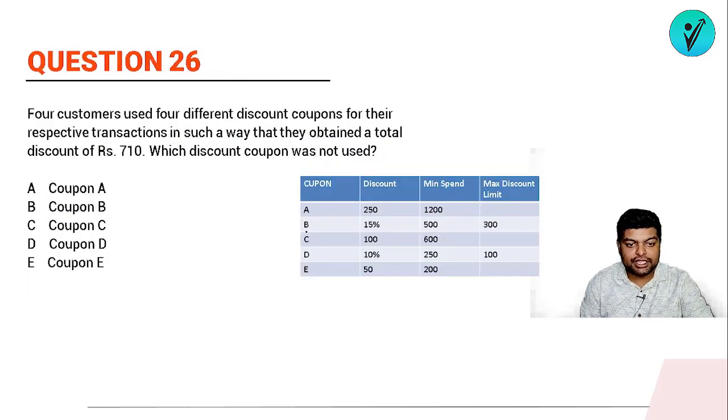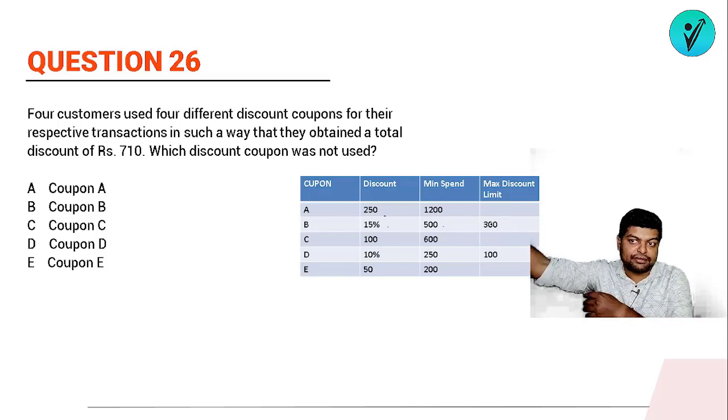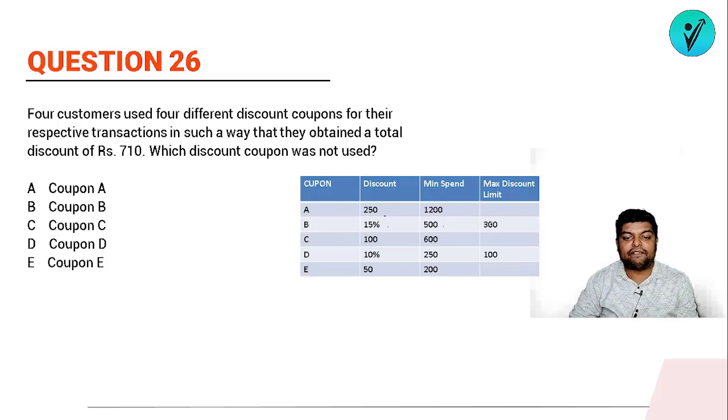Okay. So coupon A, the discount is 250, but the minimum spend that you have to do is 1200. Coupon B, the discount available is 15%. Okay, but for that minimum spend has to be 500, and the maximum discount is till 300. मतलब ऐसा नहीं है you bought something of 50,000 rupees and will be getting a discount of 15%. The maximum discount is 300 rupees only. In coupon C, you will be getting a discount of 100 rupees on minimum spend of 600. For coupon D, there is 10% and coupon E is 50.